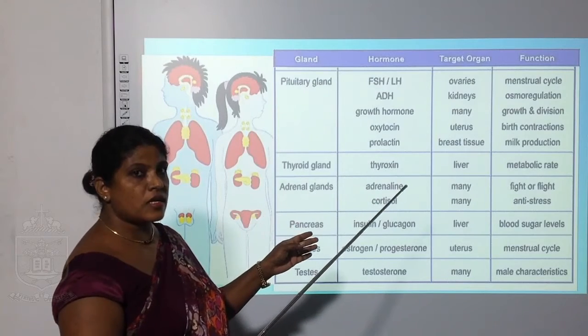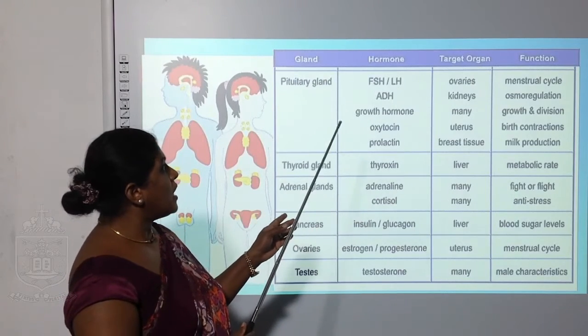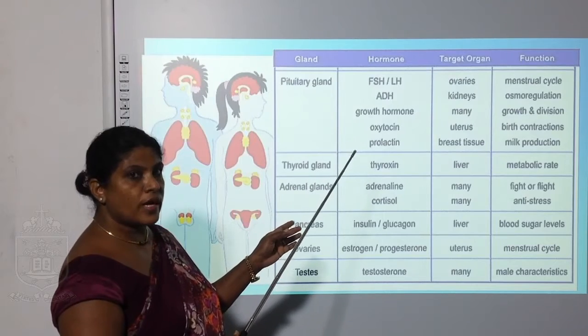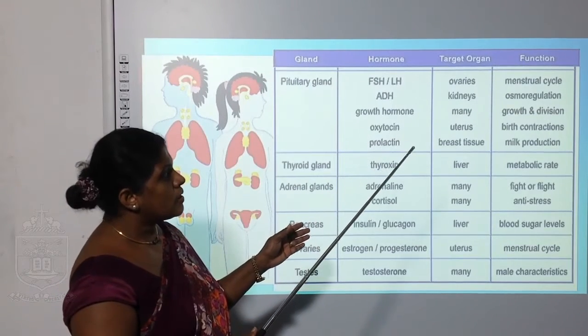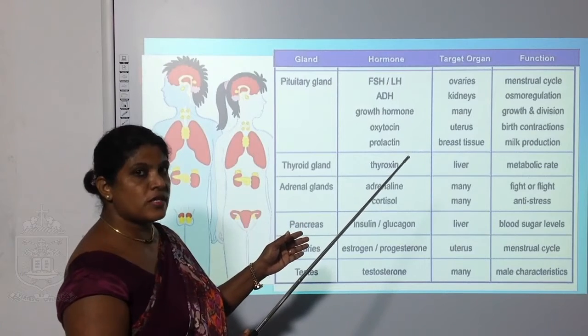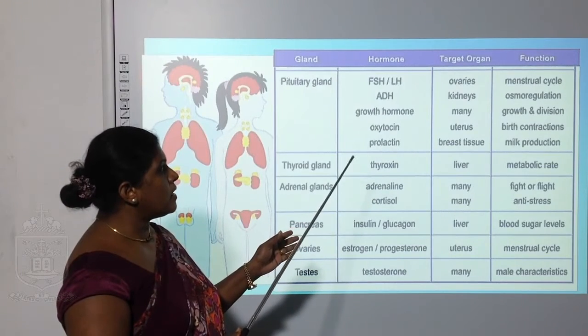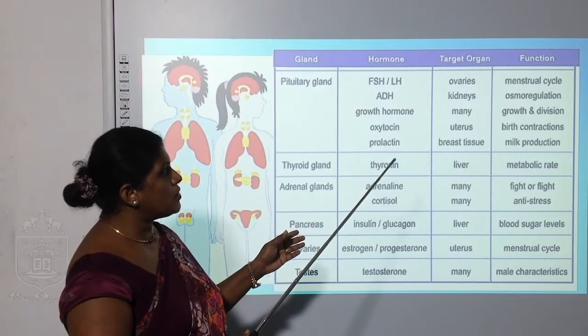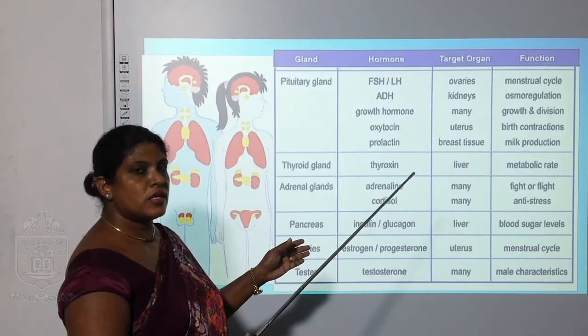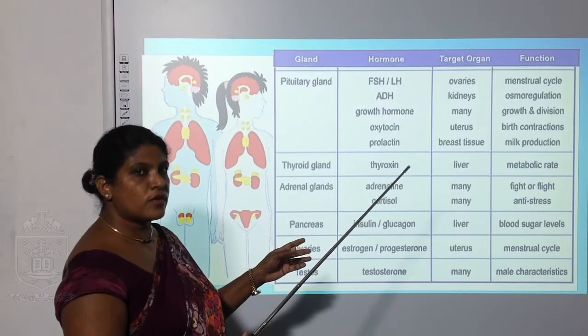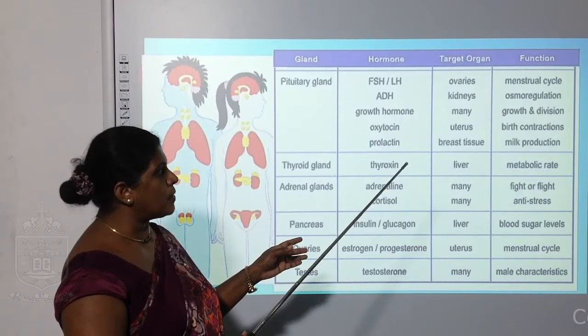You see the target organ or tissue: FSH and LH act on the ovaries and stimulate the menstruation cycle. ADH, target organ kidney, function osmoregulation, balancing the water level of the body.